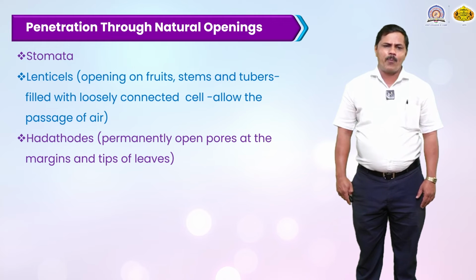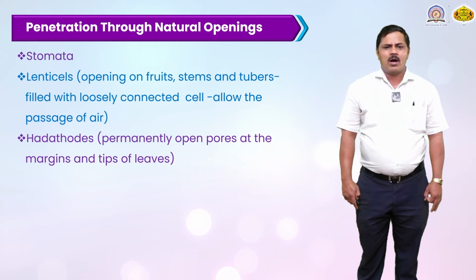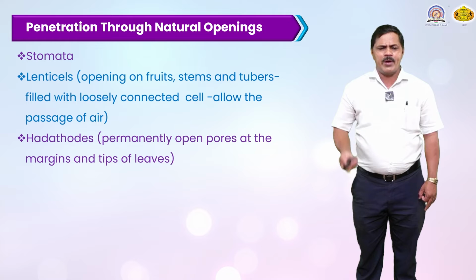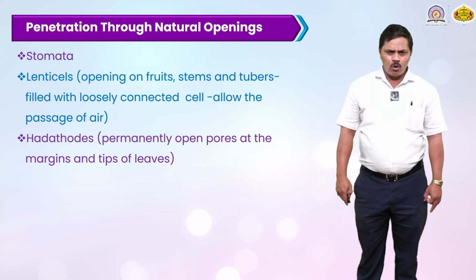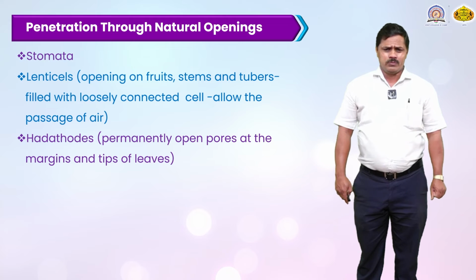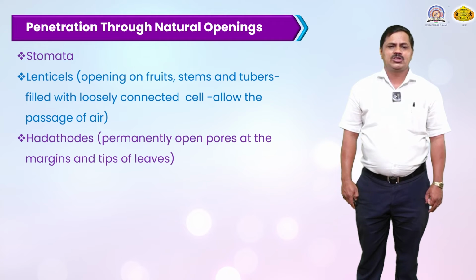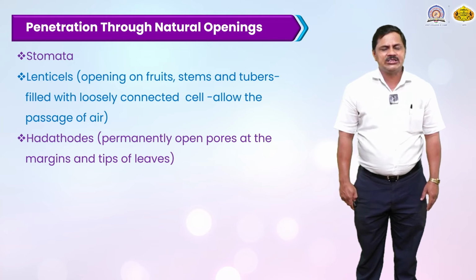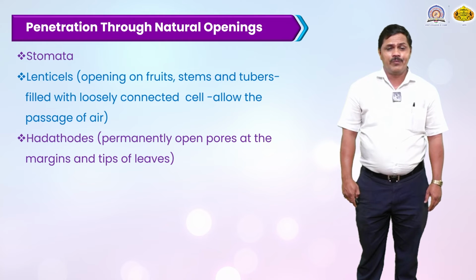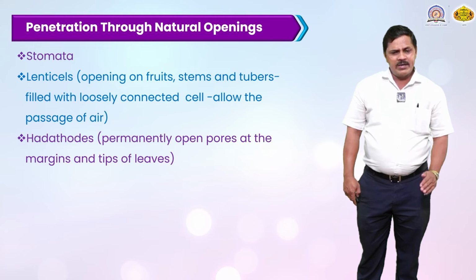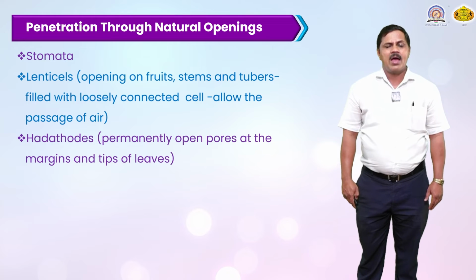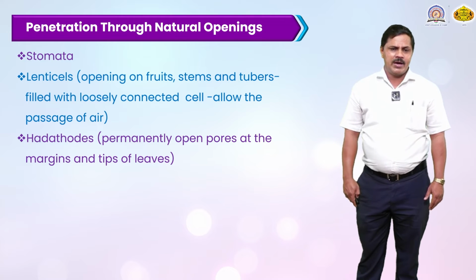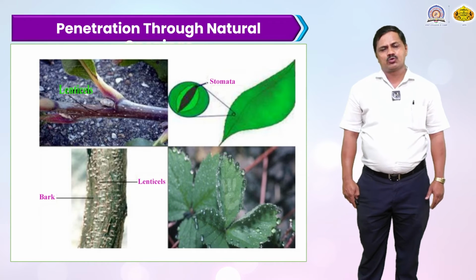Then penetration through the natural opening. Stomata, lenticel and hydathode are natural openings through which any type of spore, bacteria, virus or nematode can penetrate. The lenticel opening of the fruit, stem or tuber is loosely connected with the cells and allows the passage of air. Then the hydathodes are permanently open pores at the margin and tip of the leaves, and there is abundant moisture at the hydathode as well as the lenticel and stomata, and it is very favorable for entry of the pathogen, entry of the spore through this natural opening. This is the best picture of penetration through the natural opening.